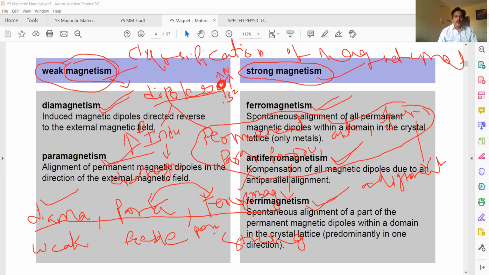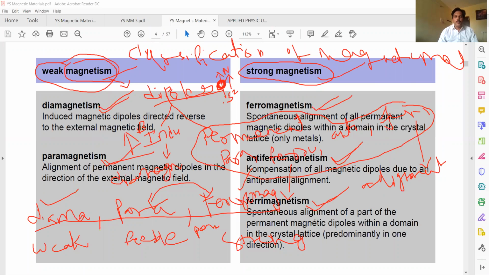Both paramagnetic as well as ferromagnetic materials show the existence of permanent dipoles, but based on the alignment of the dipoles in the material, it shows magnetism. In ferromagnetic materials, the alignment of dipoles is spontaneous.